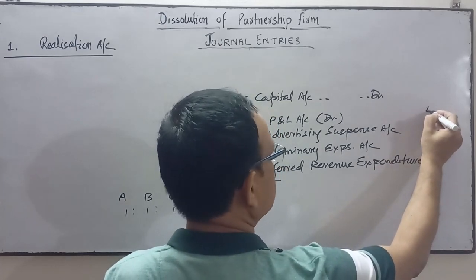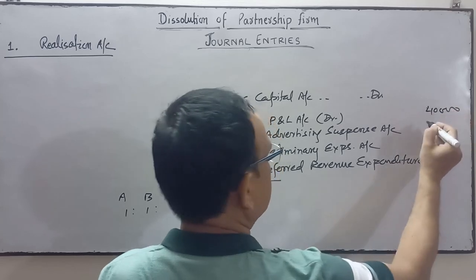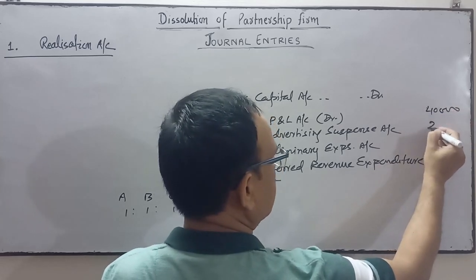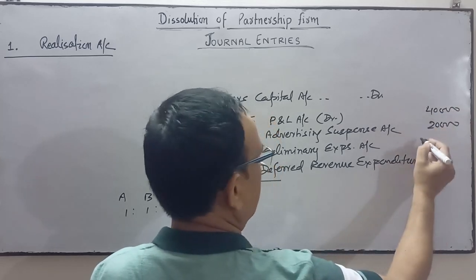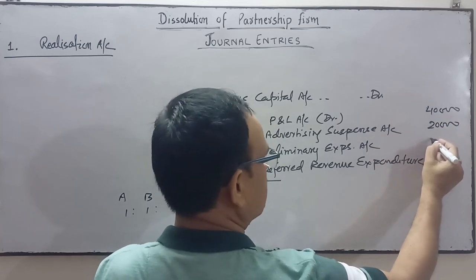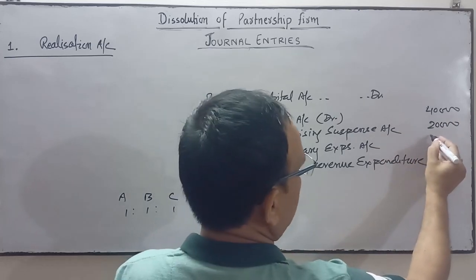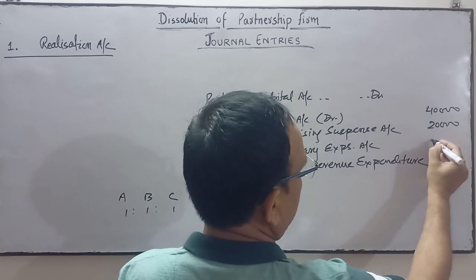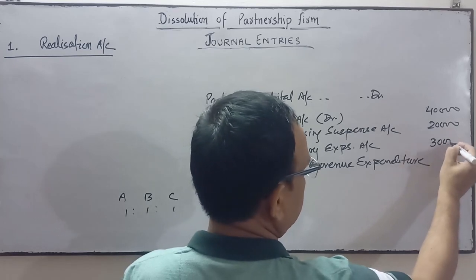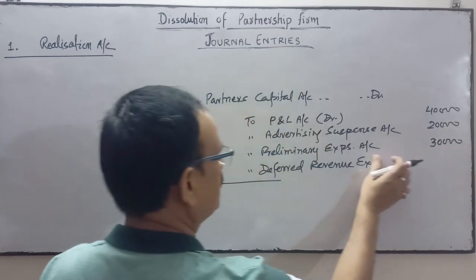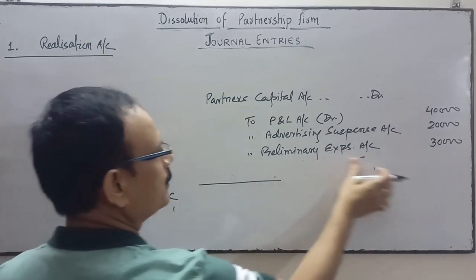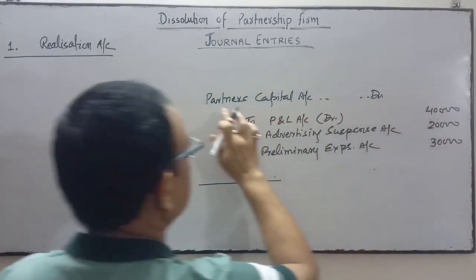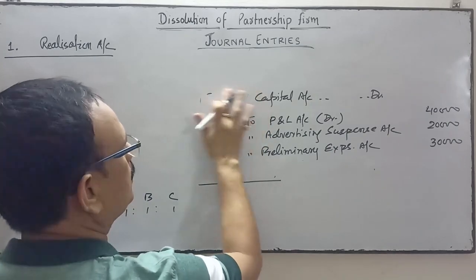Suppose profit and loss is 40,000, advertising suspense is 20,000, and preliminary expenses is 30,000. So this amount will be transferred to partners' capital account.